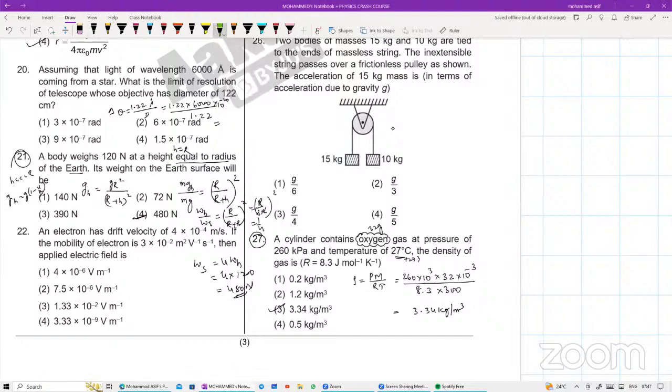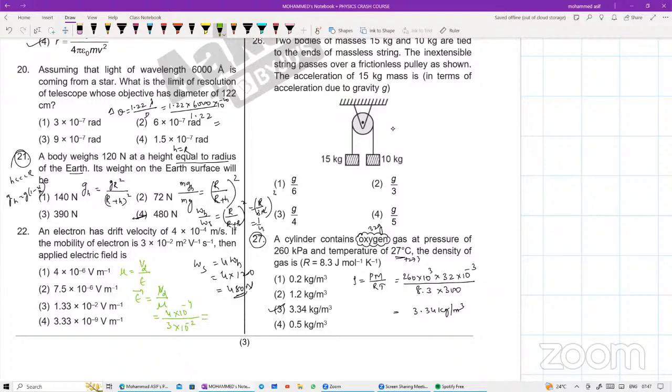चलो try करिए this. Drift velocity का formula याद है किसी को? Mobility is equals to drift velocity divided by electric field, isn't it? And electric field will be equal to drift velocity divided by mobility. Drift velocity कितनी है? 4 into 10 to the power of minus 4 divided by mobility 3 into 10 to the power of minus 2.